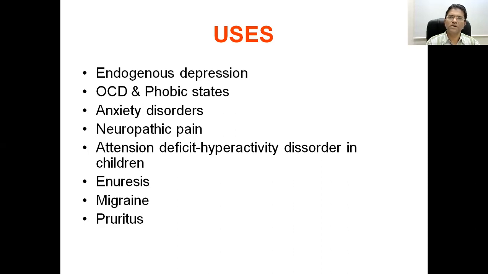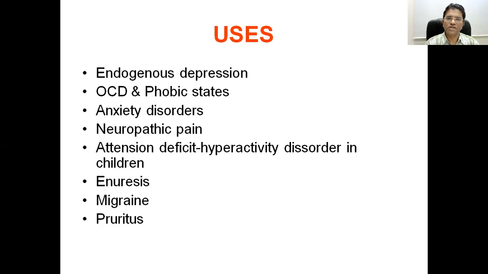And in patients of obsessive compulsive disorder, these drugs give a good effect. In phobic responses, either agoraphobia or a phobia for high altitude, these drugs give a good response.